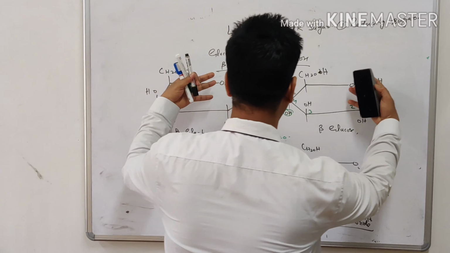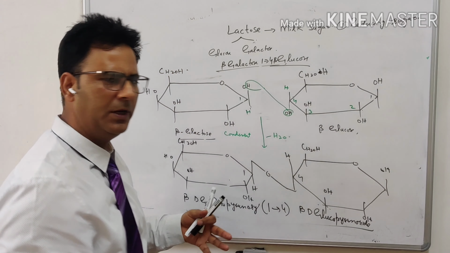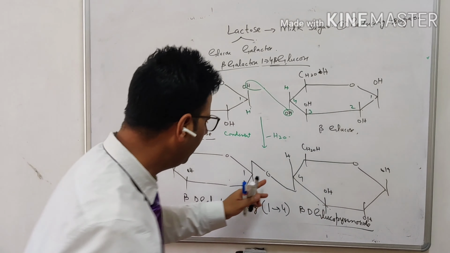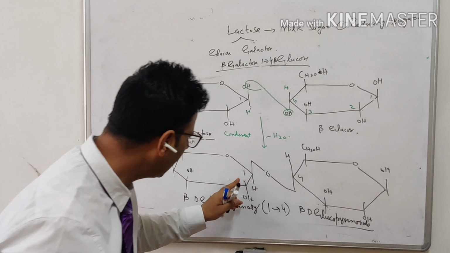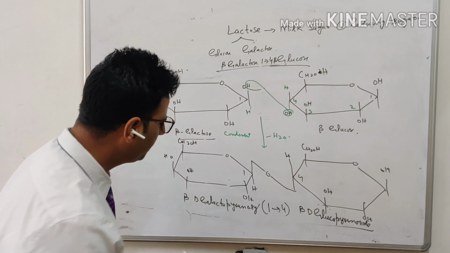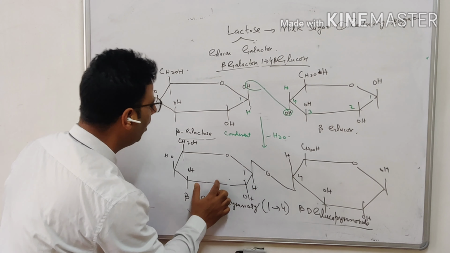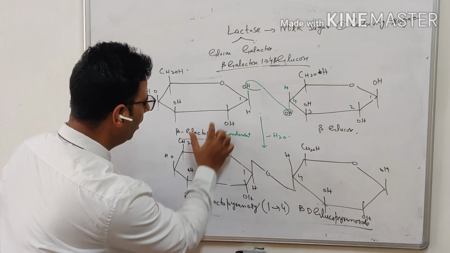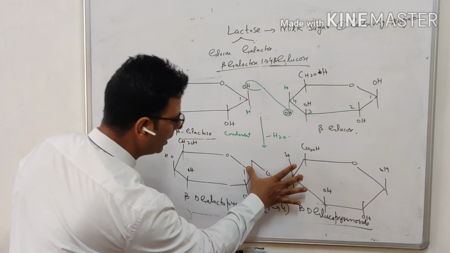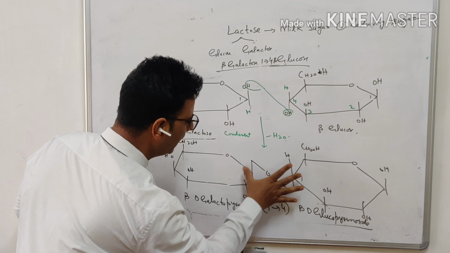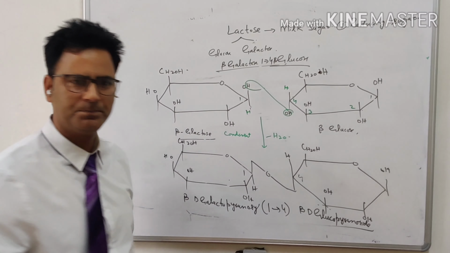Once they have made an association by way of glycosidic linkage, the anomeric carbon which is present at position number 1 of this galactose is now fused, not free, fused with position number 4 of the glucose.